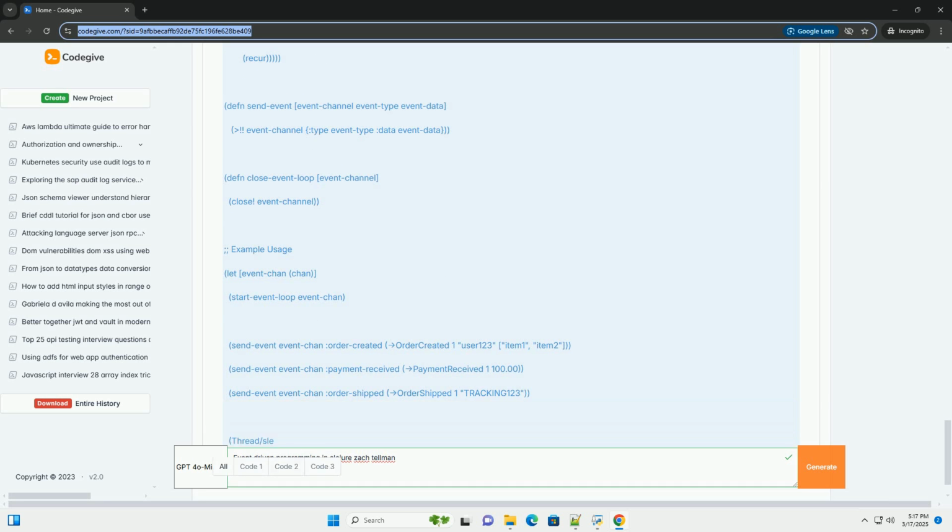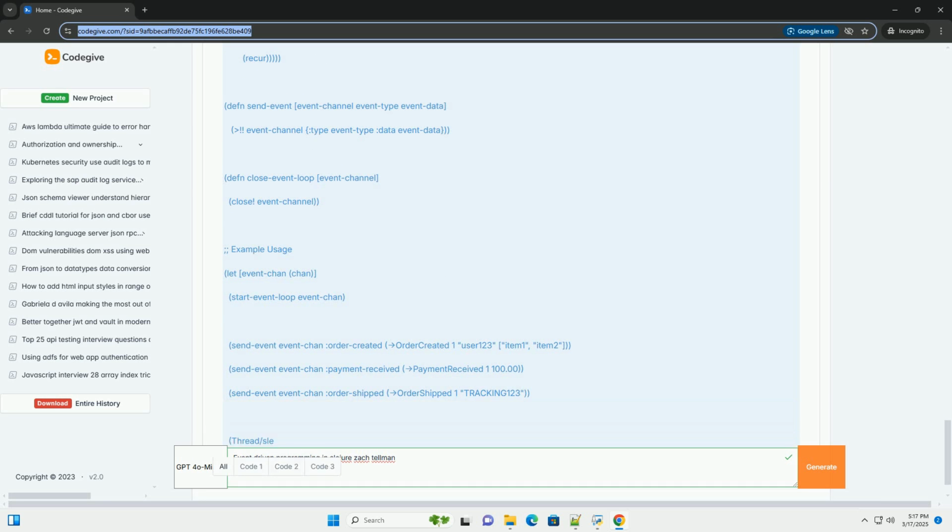Testing. Write unit tests for your event handlers to ensure they behave correctly. You can simulate events and check that the system state is updated as expected. Consider using generative testing to cover a wide range of possible event data. Tracing and monitoring. Implement tracing and monitoring to track events as they flow through the system. This can help you debug issues and understand the system's performance.